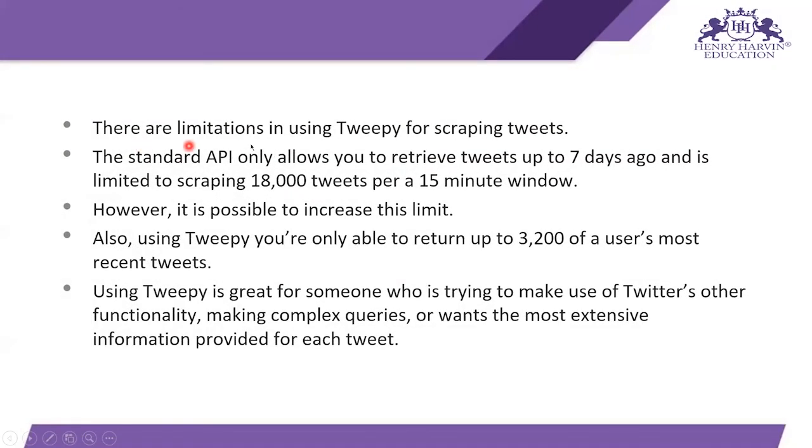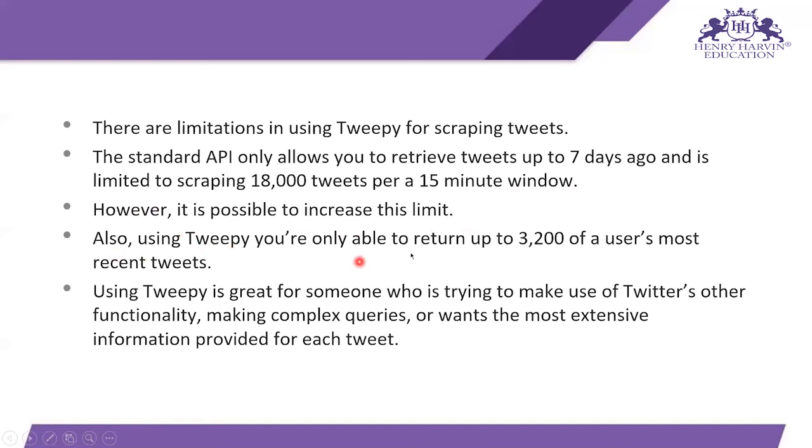Next, there are some limitations in Tweepy for scraping tweets. The standard API only allows you to retrieve tweets from up to 7 days ago and is limited to scraping 18,000 tweets per 15-minute window. However, it is possible to increase this limit.